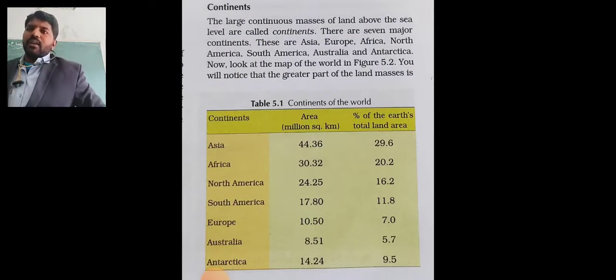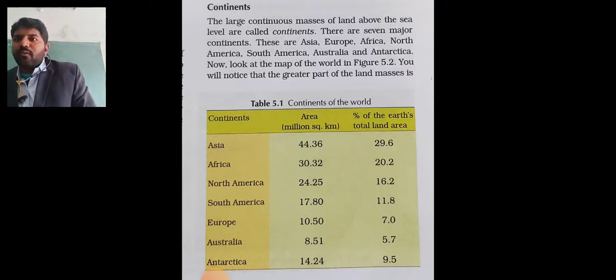You see the continents. Asia's area is 44.36 million square kilometers. The earth में कितना percentage है? 29.6, which is the highest. Asia is the largest continent in the world.